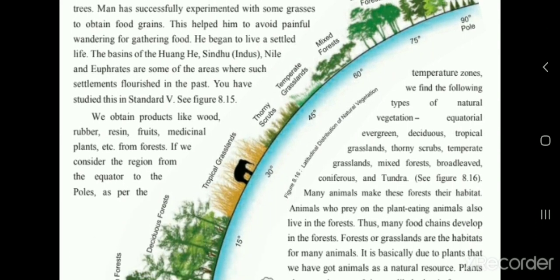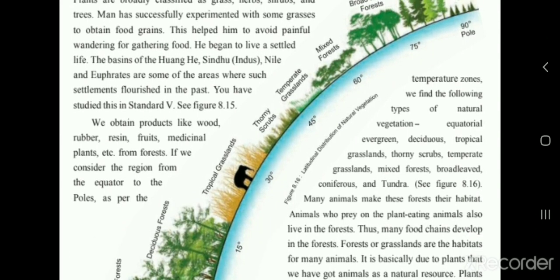Man has successfully experimented with some grasses to obtain food grains. This helped him to avoid painful wandering for gathering food. He began to live a settled life. So here the man started to grow some grasses and started to eat the grains whatever he was cultivating.